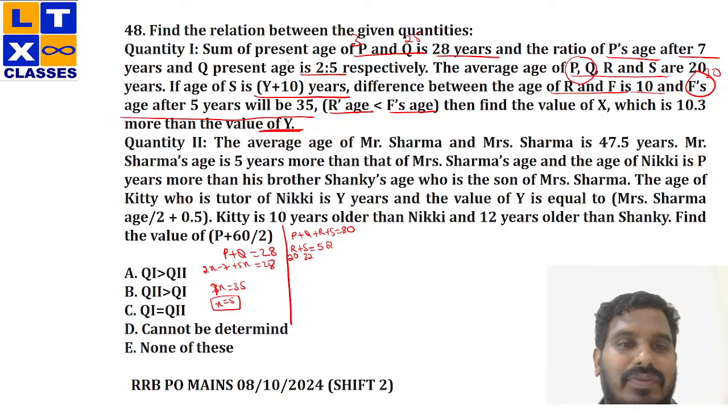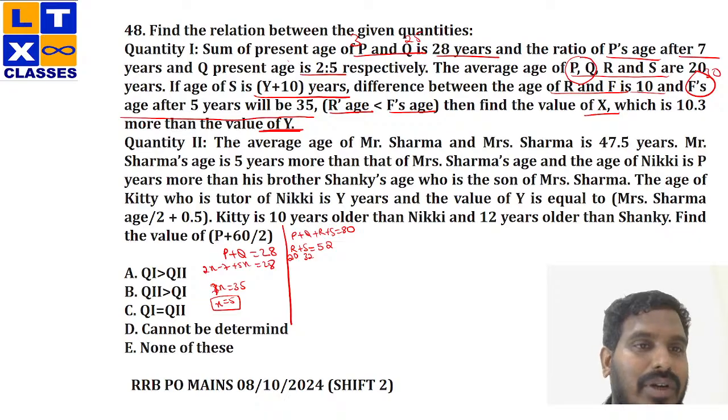Why? Because R plus S is 52. R is 20, then S would be 32. Now, find the value of X, which is 10.3 more than the value of Y. Now, tell me, what is Y here? The age of S is Y plus 10. The age of S is 32 here. Now, I can write this 32 as Y plus 10, which is 22 plus 10. That means the value of Y is 22.